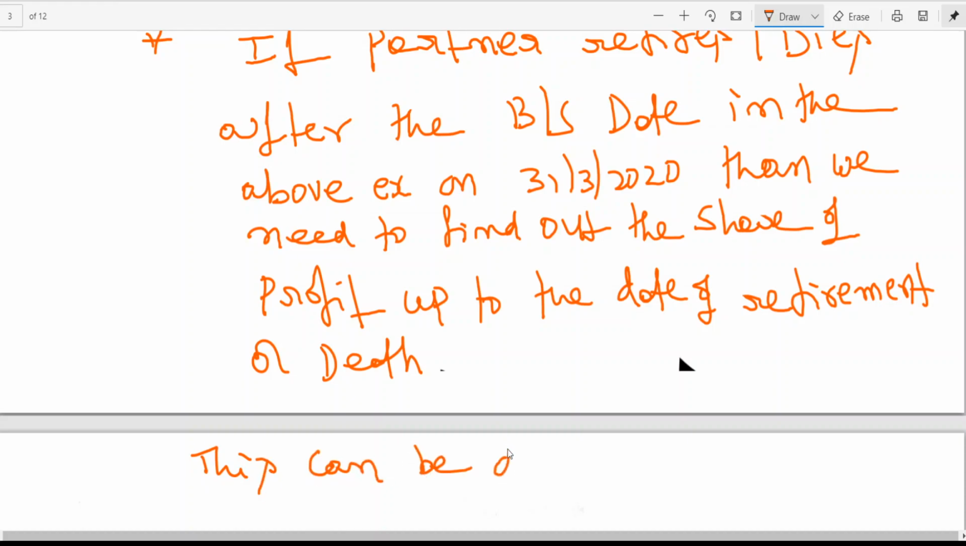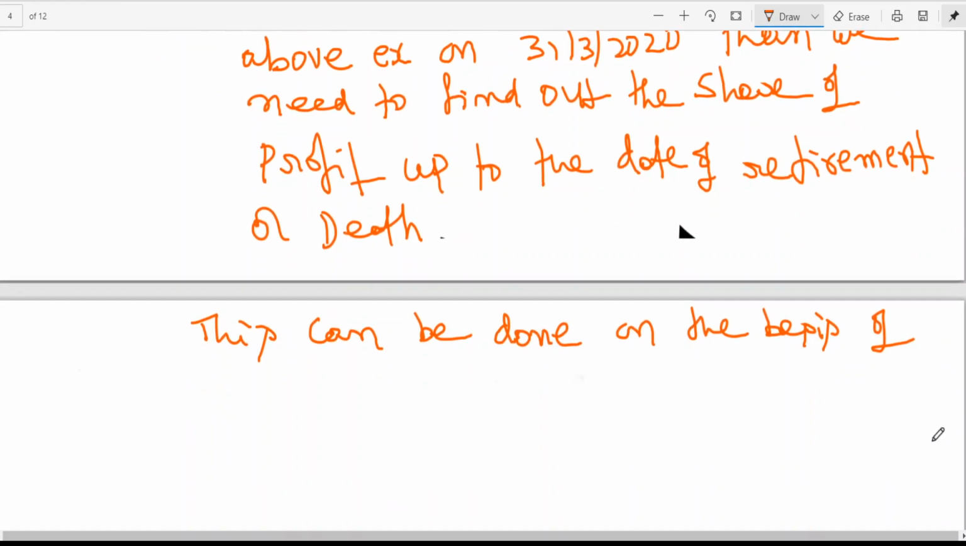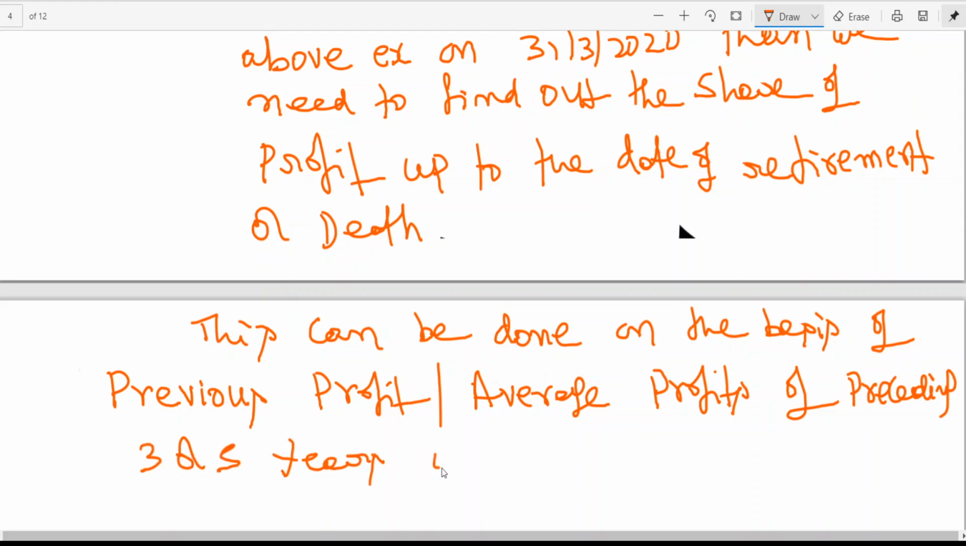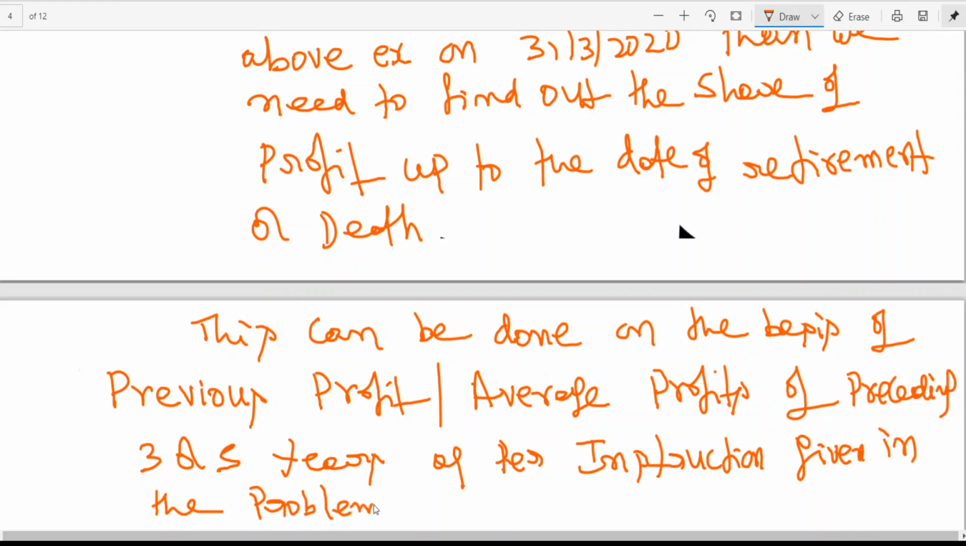This can be done on the basis of previous year profit or average profits of preceding 3 or 5 years as per instruction given in the problem. We'll be doing it. Is this clear to all of you?